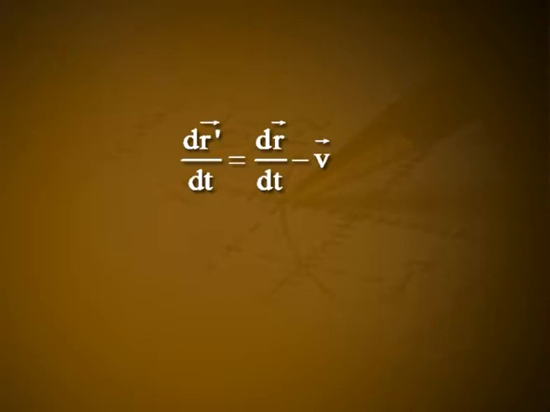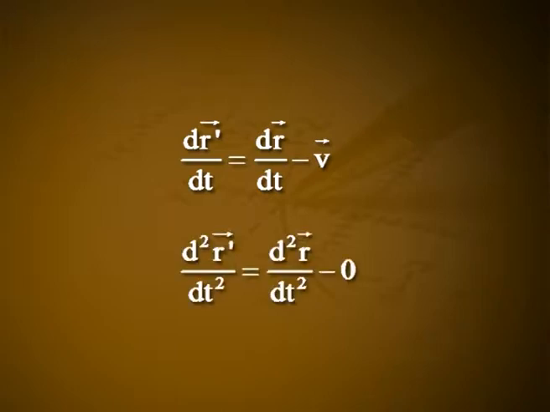Differentiating twice, d by dt of vector R dash is equal to d by dt of vector R minus vector V. d square by dt square of vector R dash is equal to d square by dt square of vector R minus 0, because vector V is a constant. That is, vector A dash is equal to vector A. This means the particle has the same acceleration in the frames S and S dash. If the particle is at rest in the frame S, then it is at rest in the frame S dash also, or we can say if S is an inertial frame, then S dash is also an inertial frame.